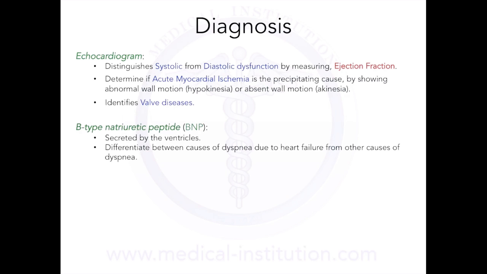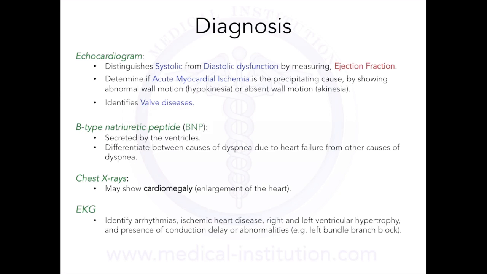We can also measure B-type natriuretic peptides, or BNP, which are secreted by the ventricles of the heart in response to excessive stretching of the heart muscle cells. It can also be used to differentiate between causes of dyspnea due to heart failure and other causes of dyspnea. We can also use chest x-rays, which can show us cardiomegaly, which is enlargement of the heart.